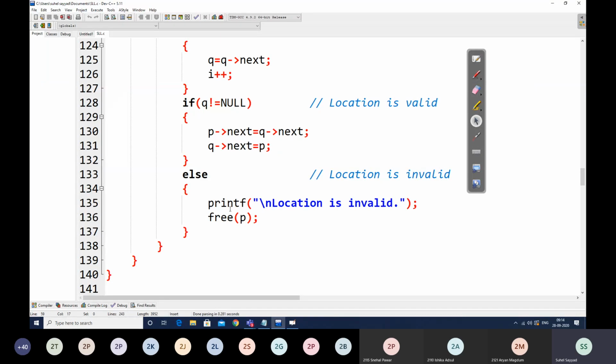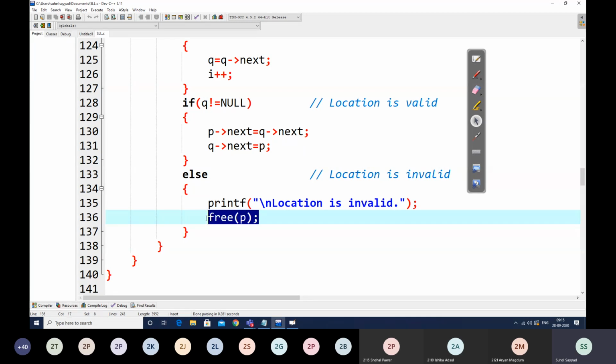Now in case wherever we are treating the location as invalid, it is our responsibility that we release the memory of p, because already we have done that malloc above, right? And we have scanned the data also. But due to the fact that location is invalid, now this node should not be part of our linked list. So it should be removed from our memory also. That's why wherever we have location is invalid, in case of create operations, we write free p.